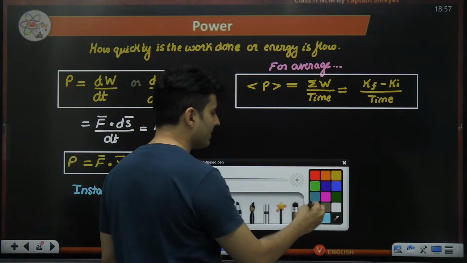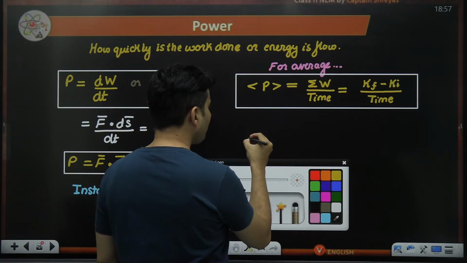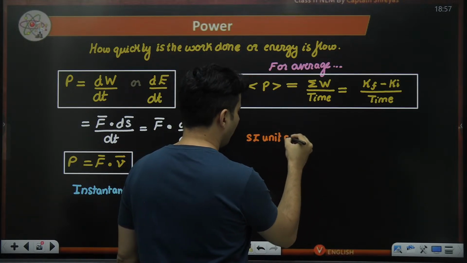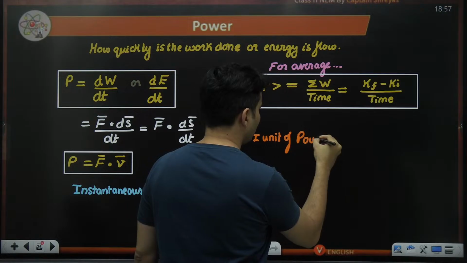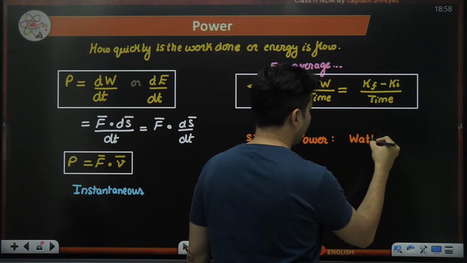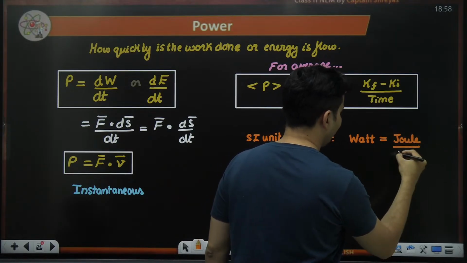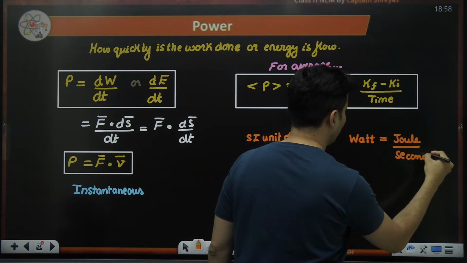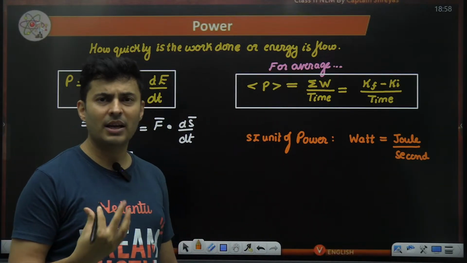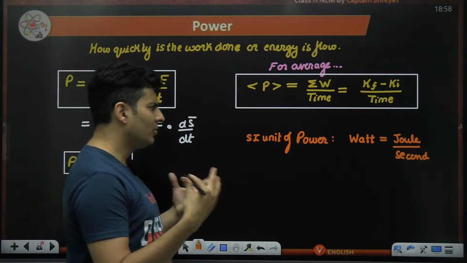But before that, the last thing, which is the units of power. So the SI unit of power is called a watt. And a watt of power is when you do a joule of work in 1 second. So if you do 1 joule of work per second, it is called 1 watt. Usually the higher units are kilowatts, megawatts and all of that for electricity generators. So those are bigger units.